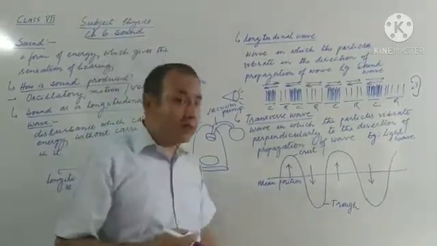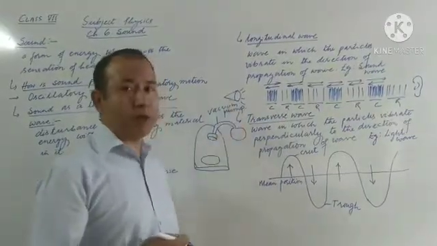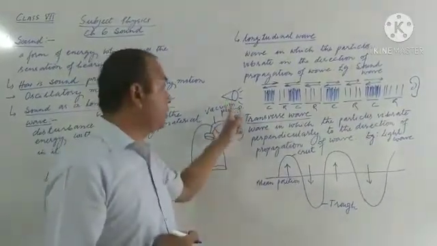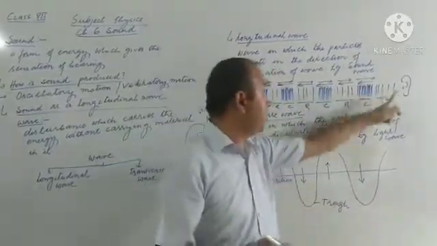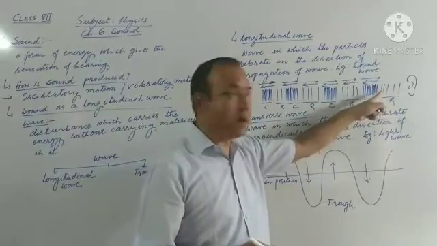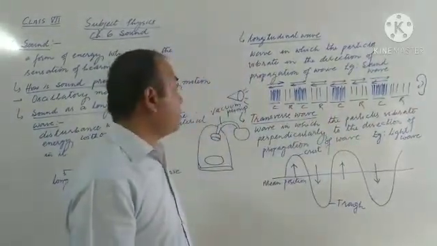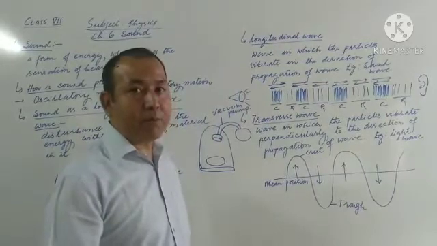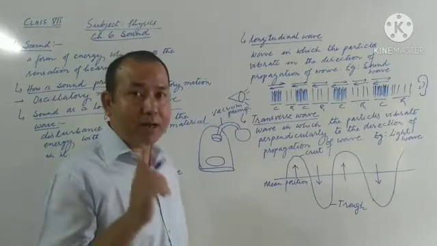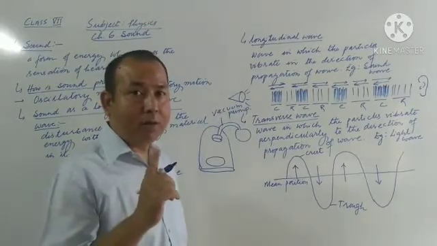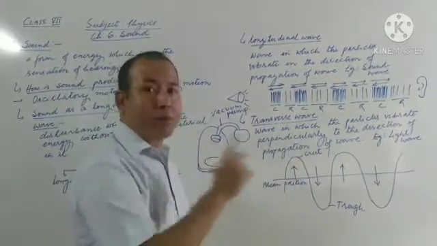In order to understand, see, I have drawn one diagram here. Suppose this is a loudspeaker which is producing the sound. It is a source, and this is our ear. In between there is air, and this is the ear. Now, how does the sound travel? It travels in the form of longitudinal waves, where the particles vibrate parallel to the direction of propagation of sound.